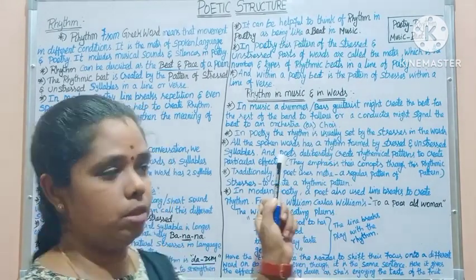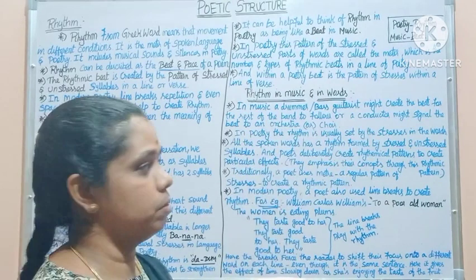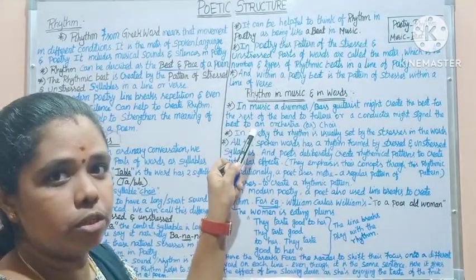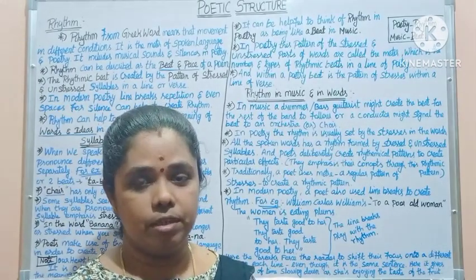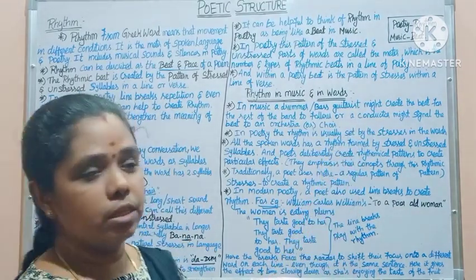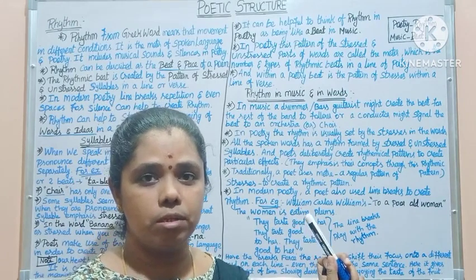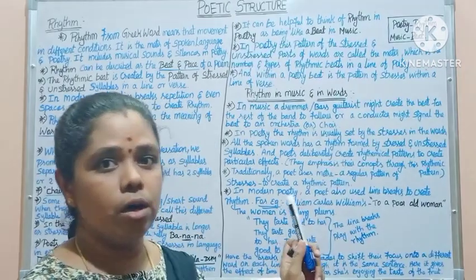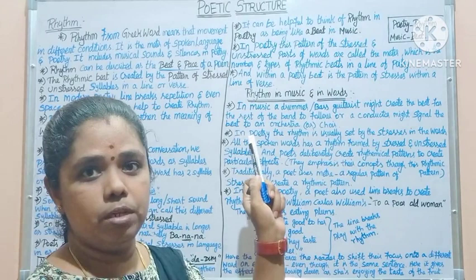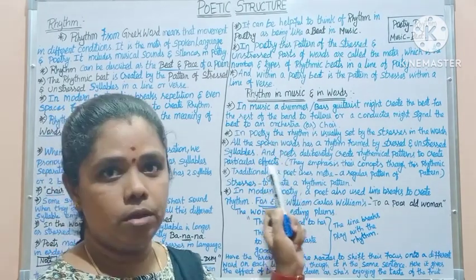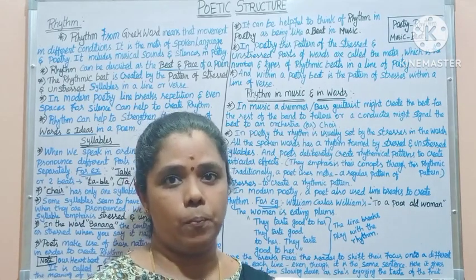In music, a drummer or bass guitarist might create the beat for the rest of the band to follow, or the musical conductor might signal the beat to the orchestra or choir. So the beat is the main thing of rhythm.